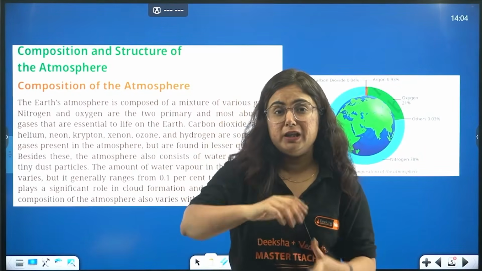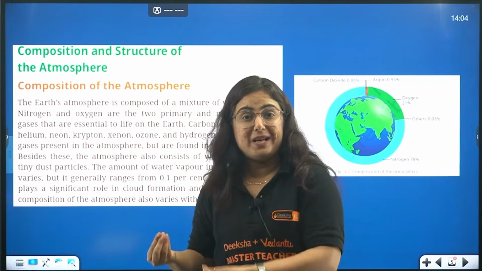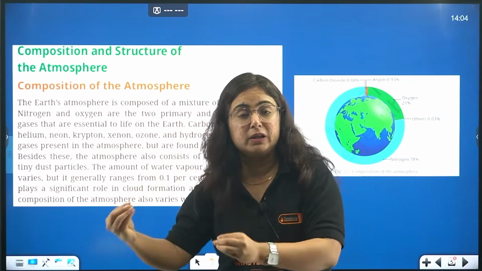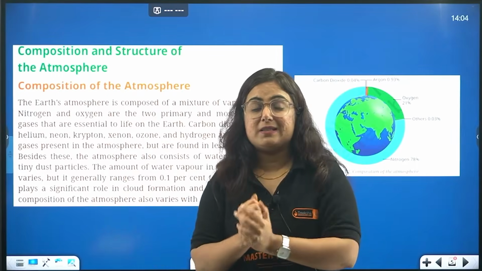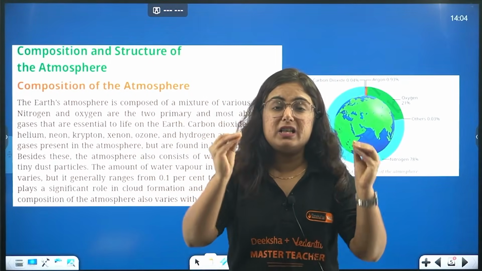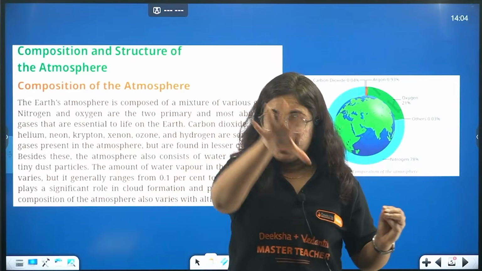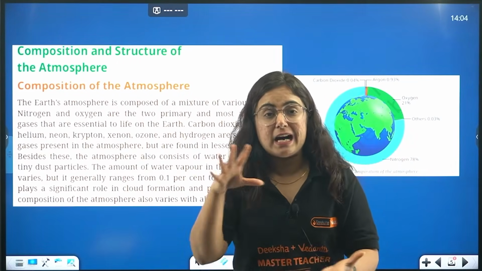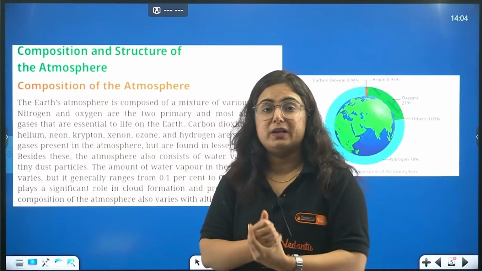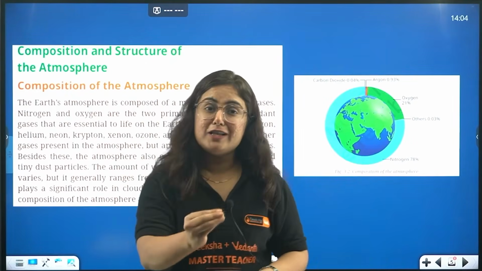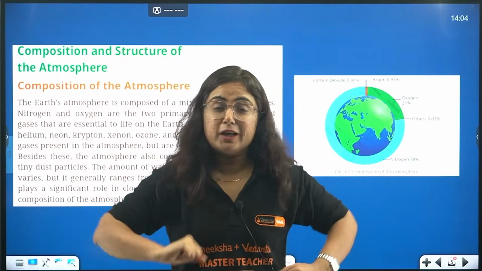You might be feeling that, ma'am, you are just telling so basic things. Beta, I understand there are a lot of students who are not even aware of the basics. So the video will go likewise, where I will be teaching you every small point. Coming back to what is atmosphere, it is the blanket of air around us, around lithosphere and hydrosphere, because of which life is possible. Why is Earth a unique planet?